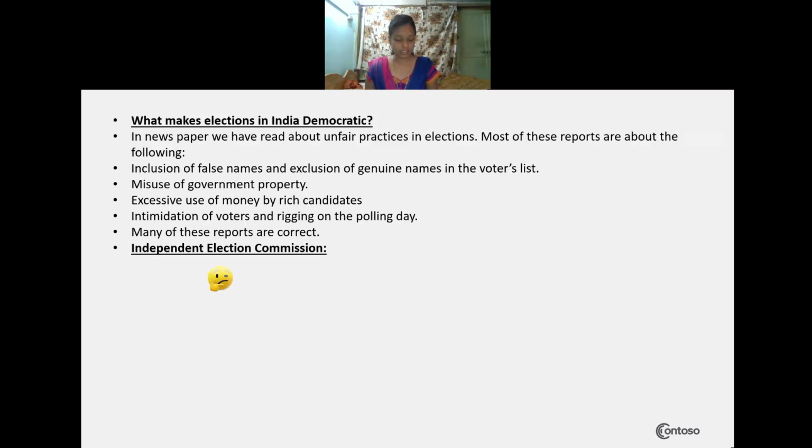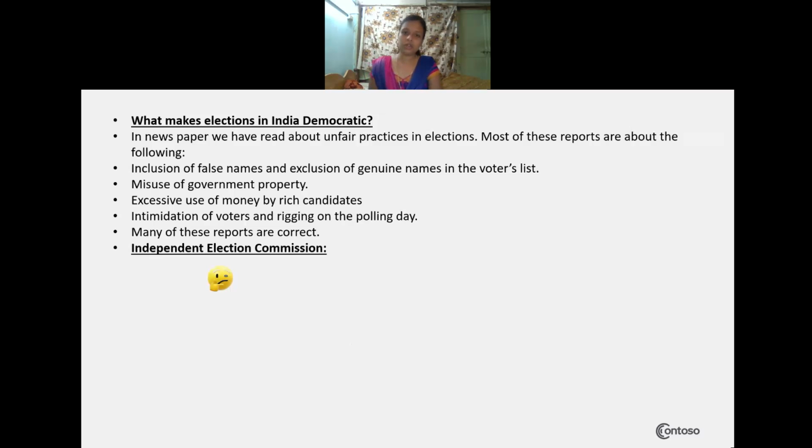Before, I told you, ballot papers were used to cast the vote, and they were misused by putting votes in the name of other members. To avoid this kind of usage, EVM machines were introduced.